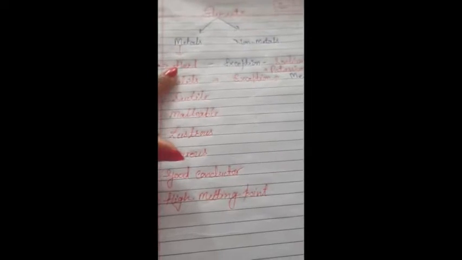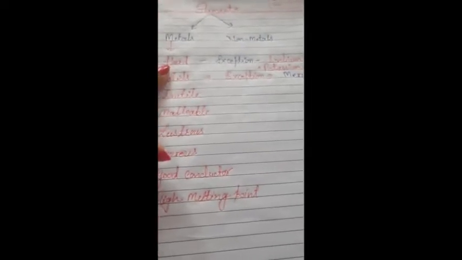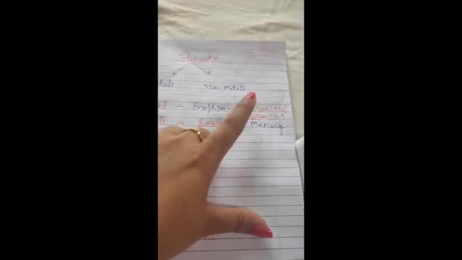The first point is metals are hard. This is a very simple point. Metals are hard means it is very difficult to mold them into different shapes, but here there is an exception: sodium and potassium. Sodium and potassium are soft metals and can easily be cut with the help of a knife. Other metals are hard.